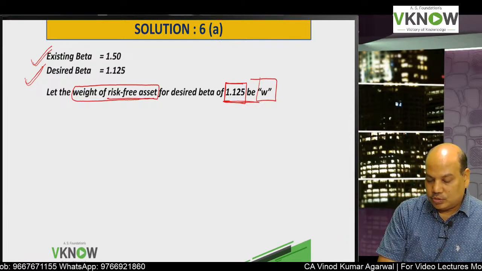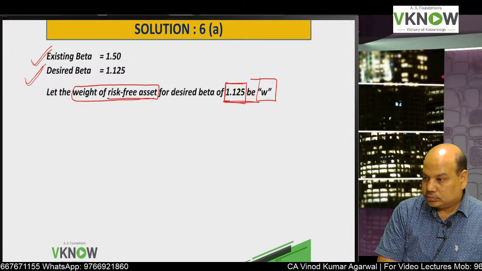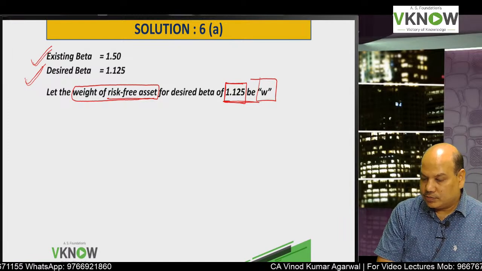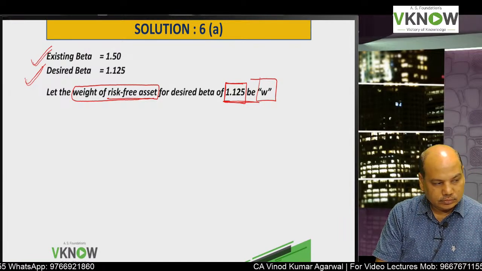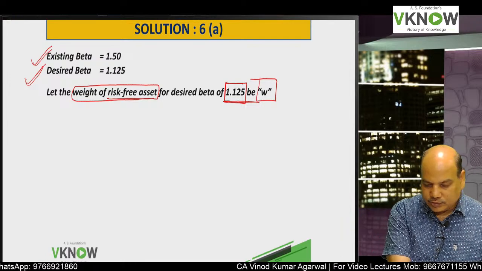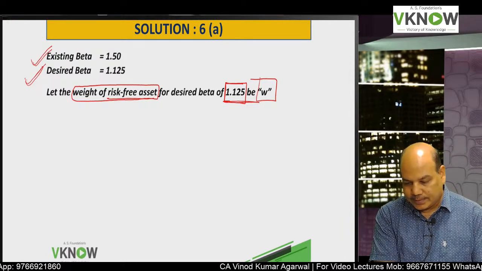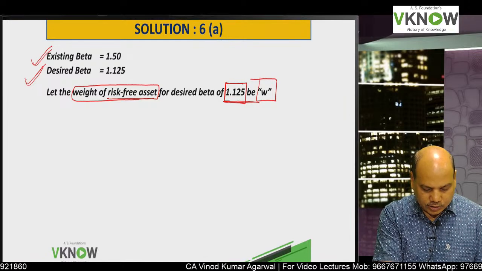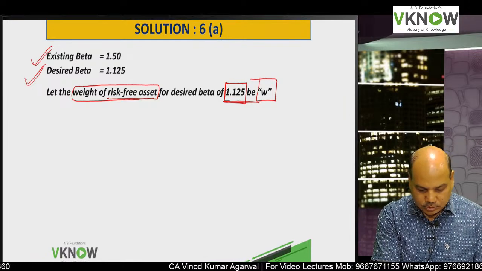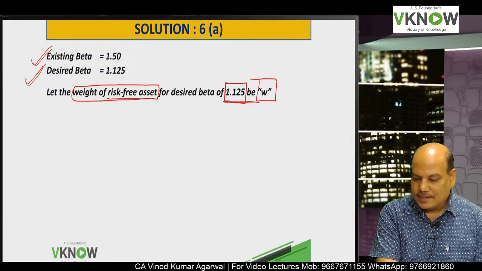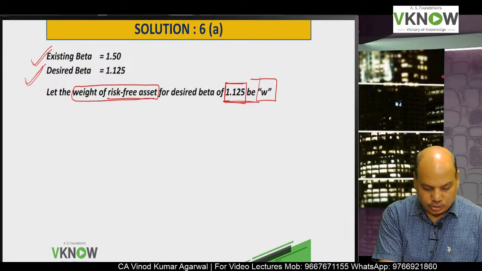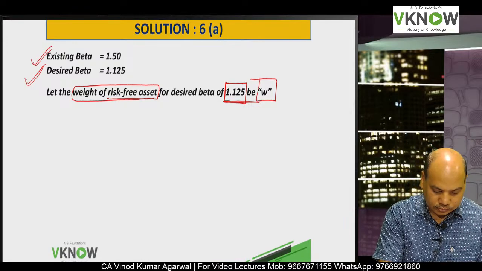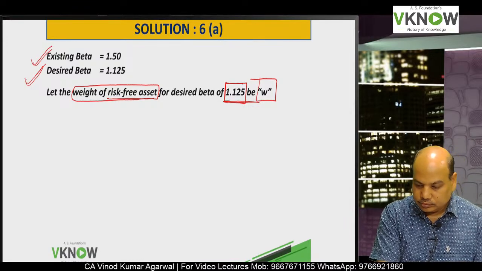Now you have to write: let the weight of risk-free asset for desired beta of 1.125 be W.